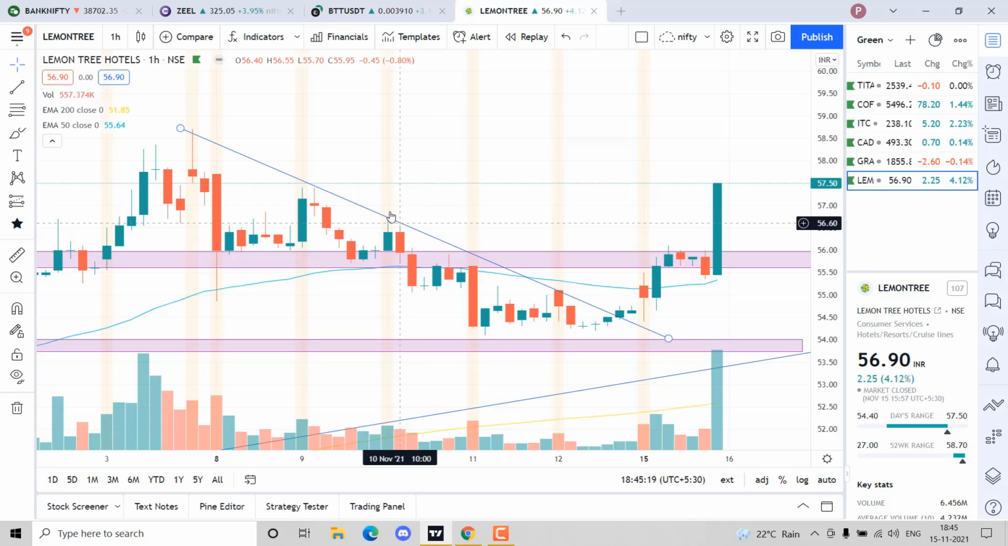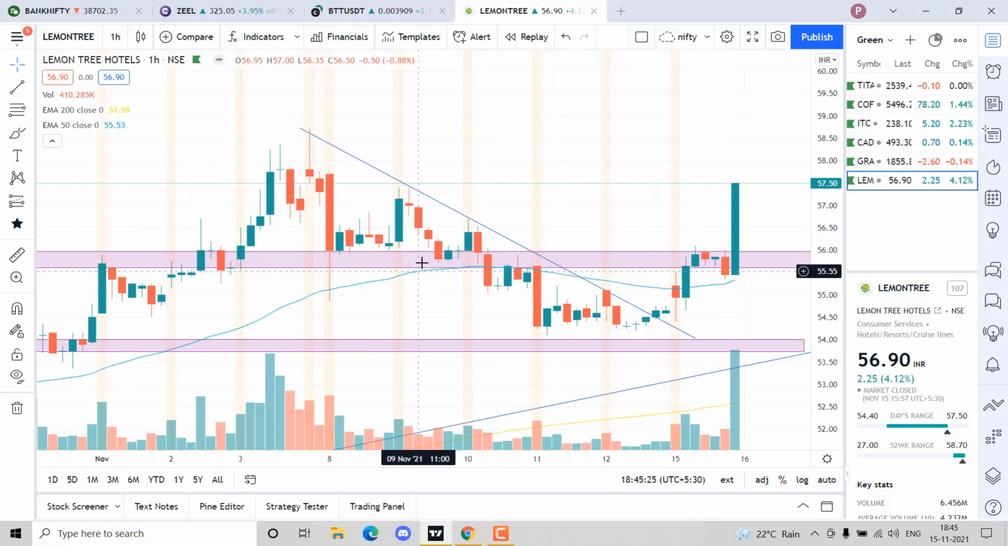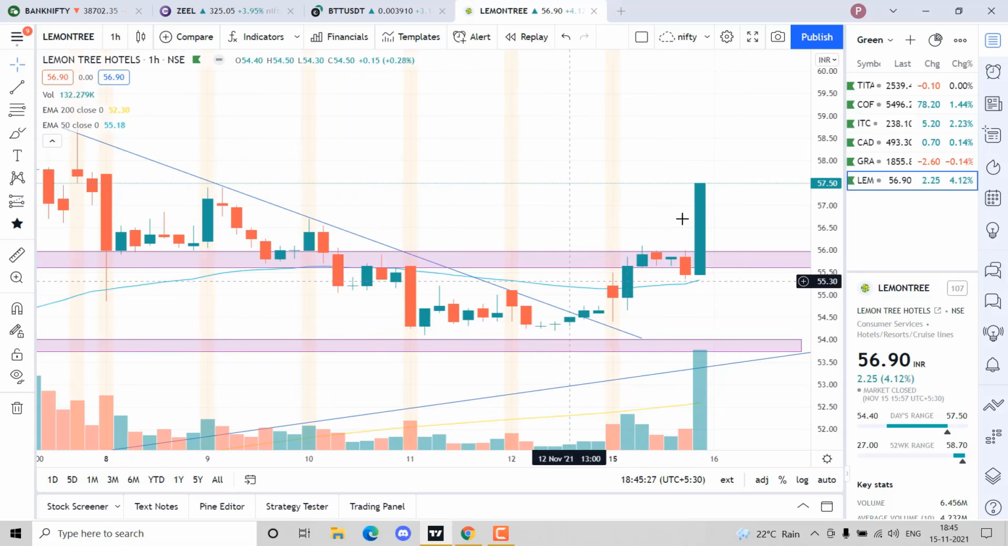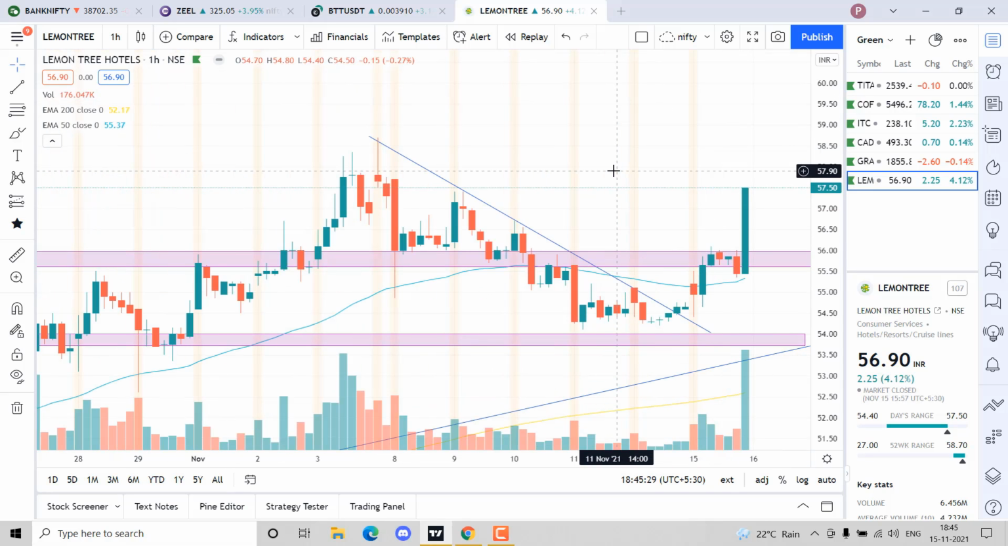If it breaks, I'll wait for a bullish signal to go long, or if it gives a bearish signal, I'll try to go short. Actually, I haven't traded over here. It's advisable to trade on breakouts rather than trading on the basis that it is coming near resistance so I'll short, or it's coming near support so I'll buy. That's not how it works.